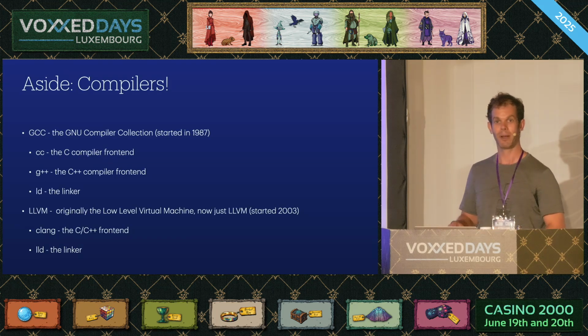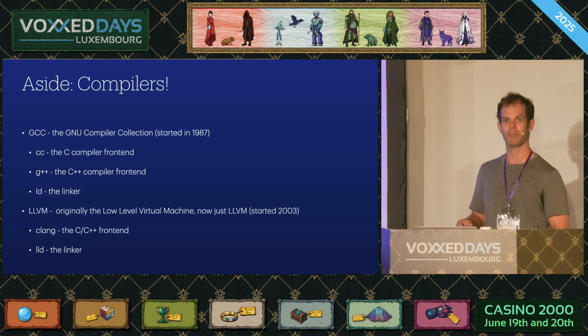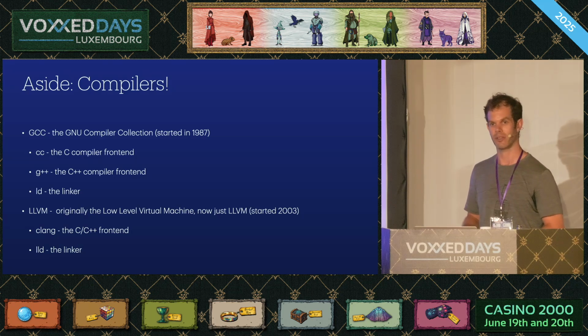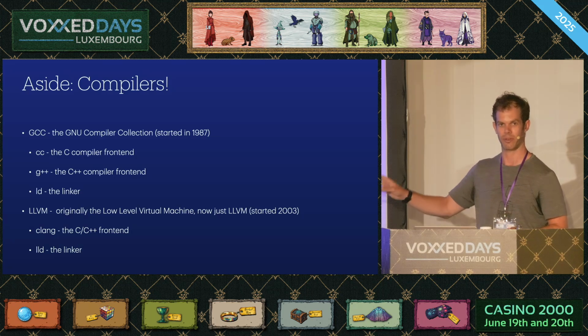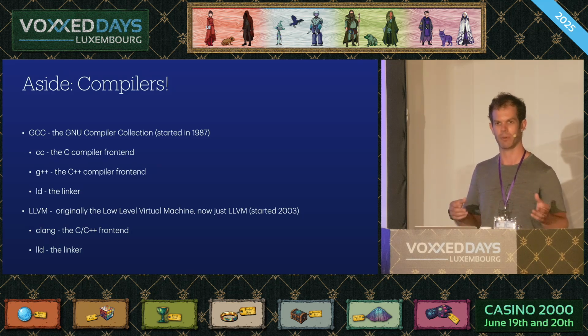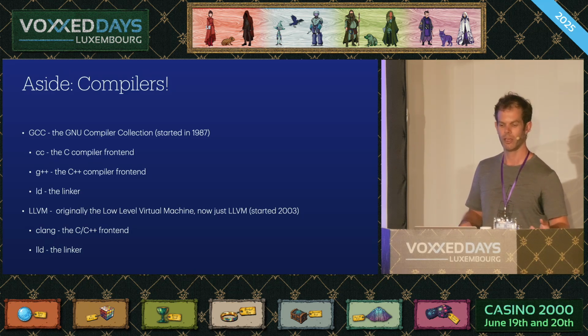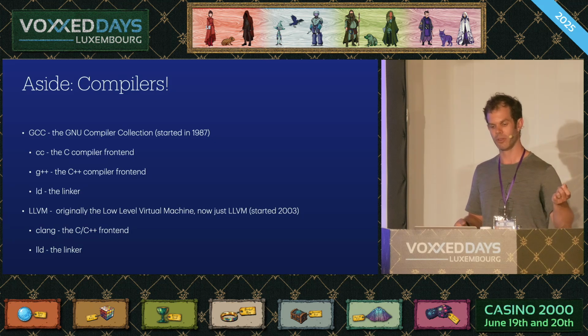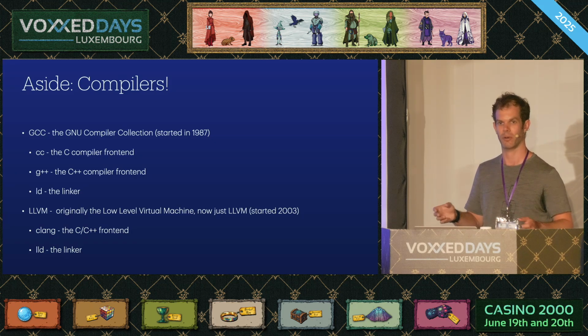But first, compilers. There's really two main compiler suites these days in the land of Mac and Linux, and to a lesser extent Windows, because they've kind of gone wild and done their own thing. GCC, which is very, very old, and LLVM, which is now also pretty old, but a bit less old. And in both cases, they're made up of kind of two primary components. You have front ends for different programming languages. So you have a front end for C, you have a front end for C++, Objective-C, all sorts of other fun ones as well that aren't C related.